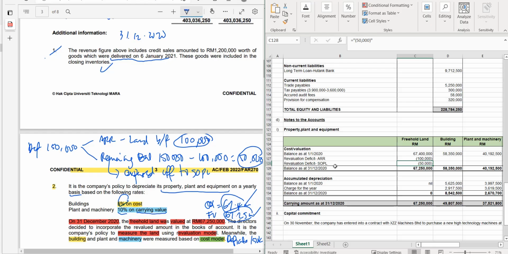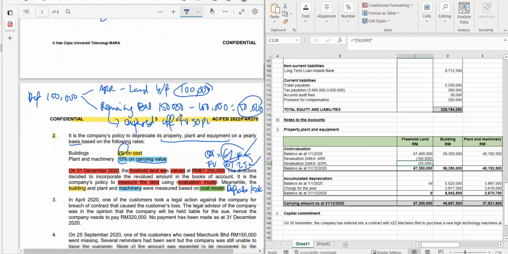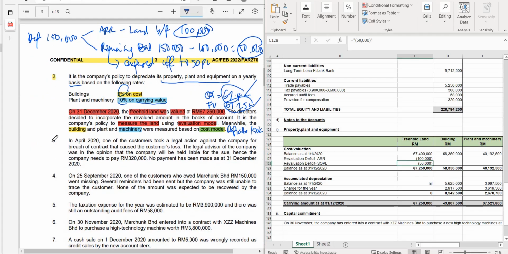Class, are you with me? Do you have any question on that revaluation deficit for freehold land? No, madam. No. All right. We go to the next one. Then with that, we do number 3.